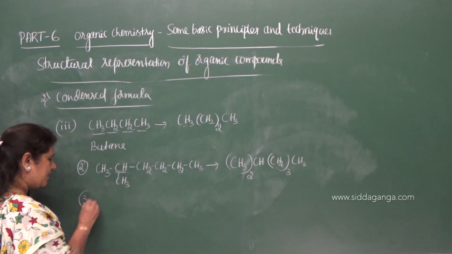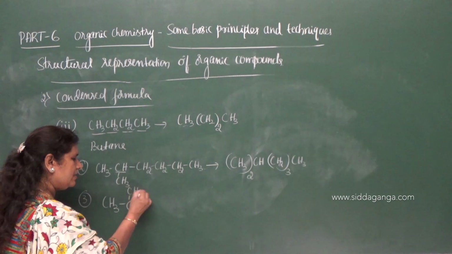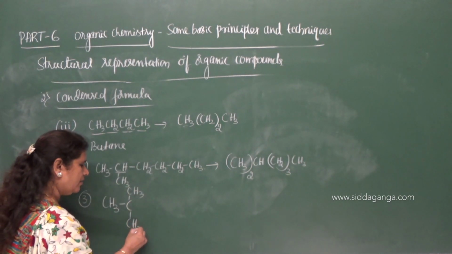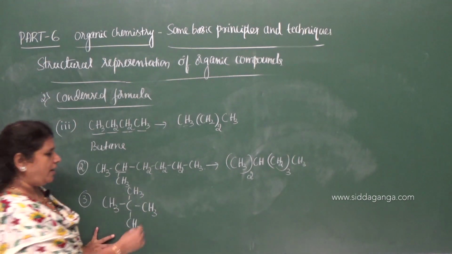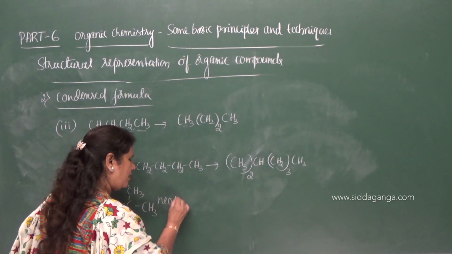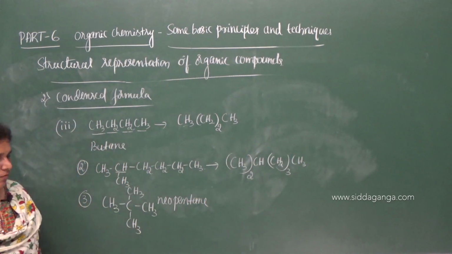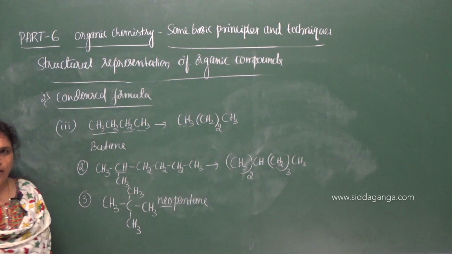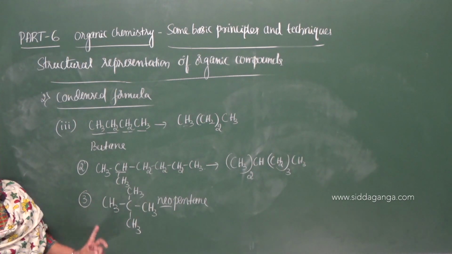Let me give the third example. CH3, C, CH3, CH3, CH3. This is the formula given. This is called neopentane. Why are we using neo here? Because this alkane contains a quaternary carbon.